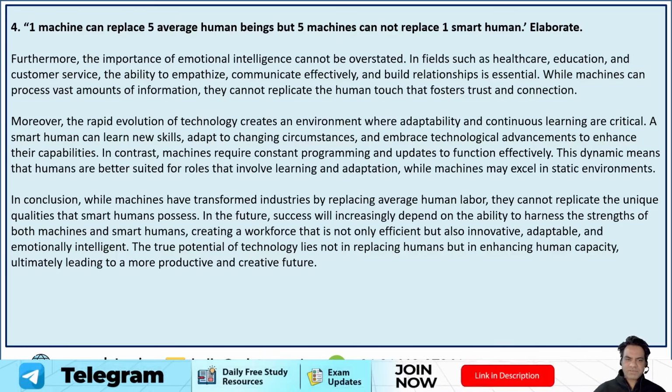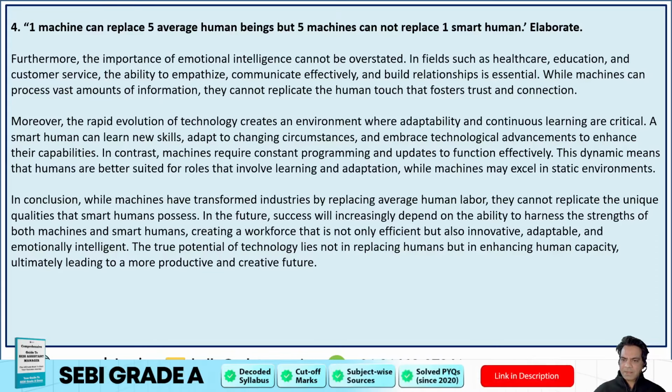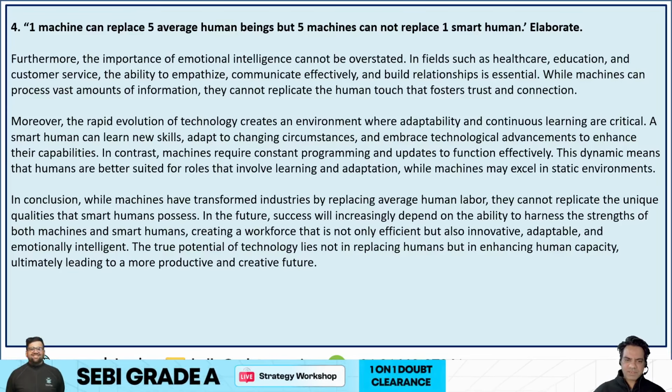Moreover, the rapid evolution of technology creates an environment where adaptability and continuous learning are critical. A smart human can learn new skills, adapt to changing circumstances, and embrace technological advancements to enhance their capabilities. In contrast, machines require constant programming and updates to function effectively. This dynamic means that humans are better suited for roles that involve learning and adaptation, while machines may excel in static environments.